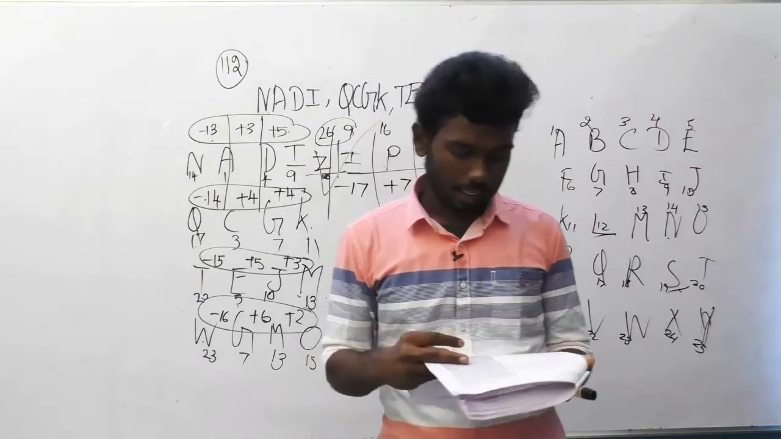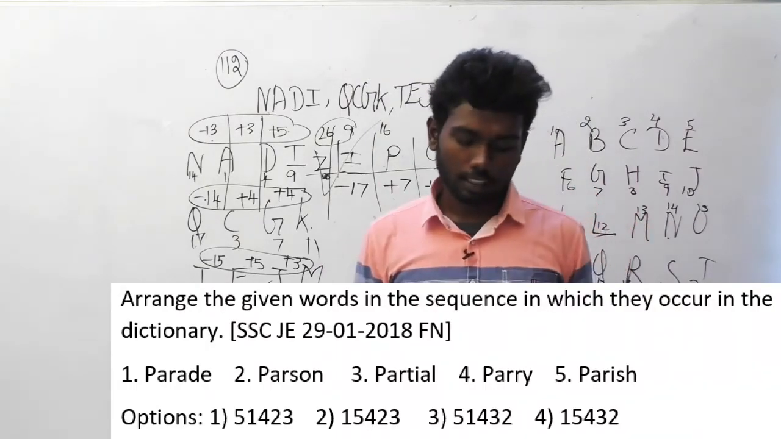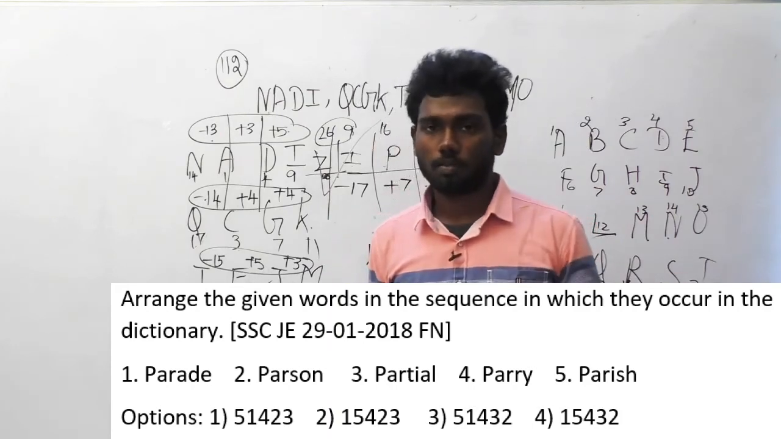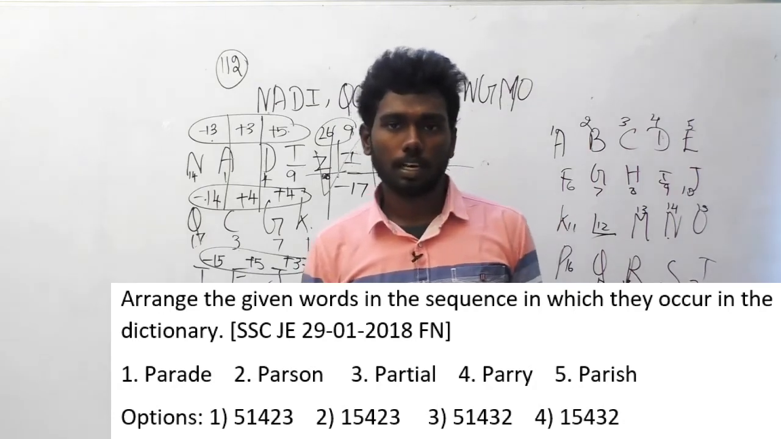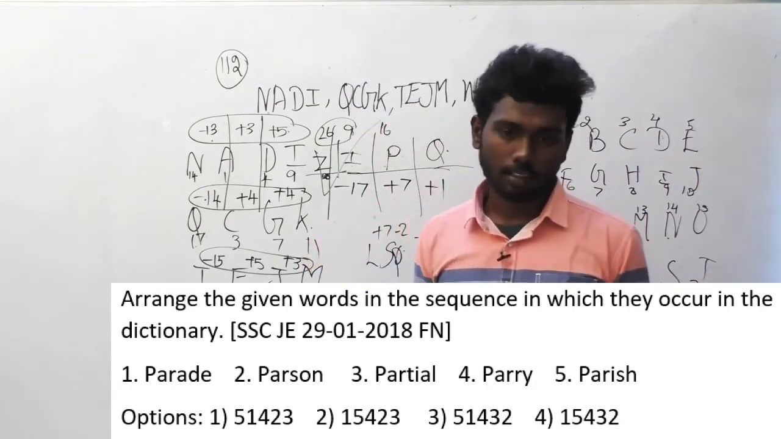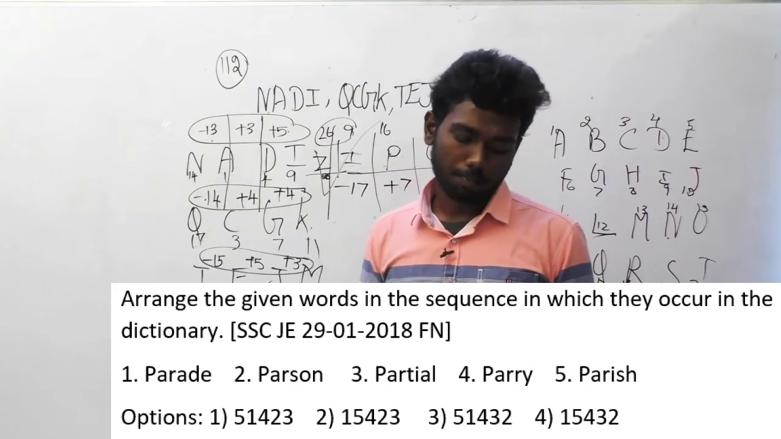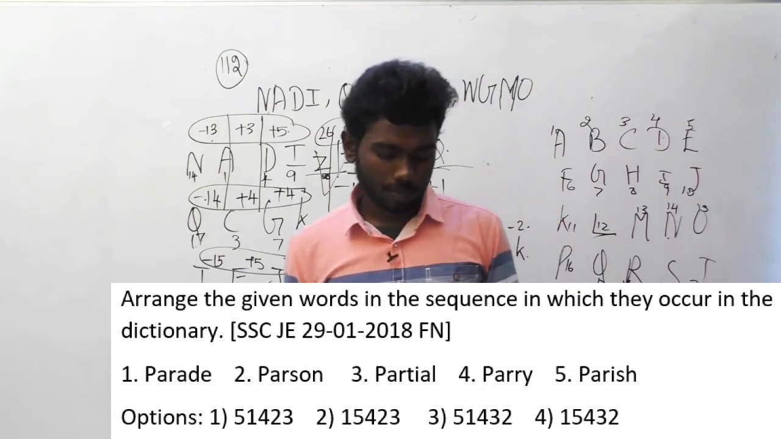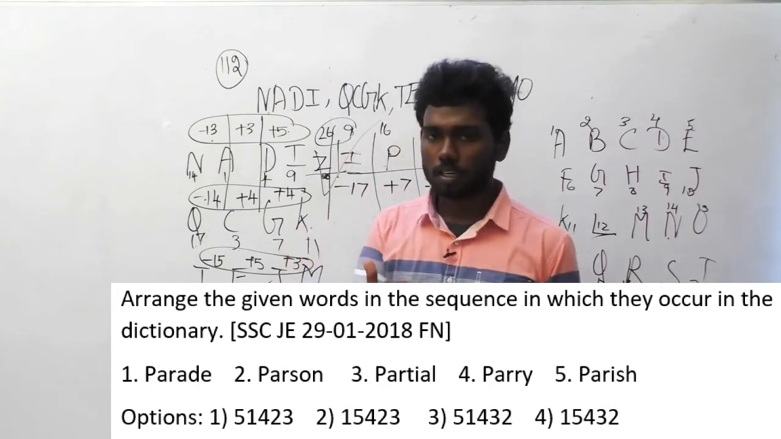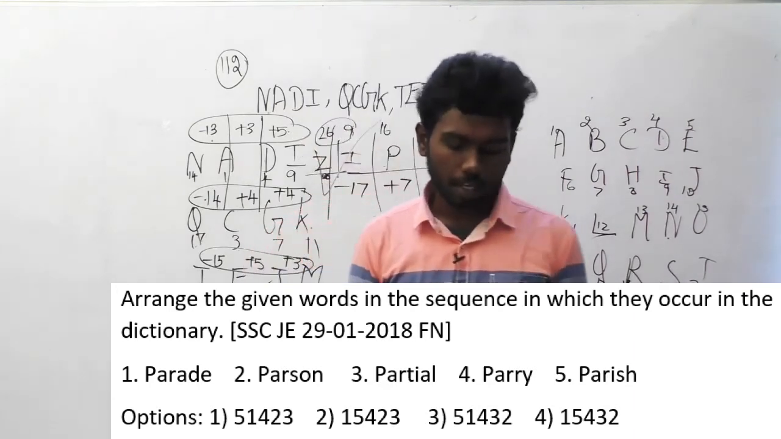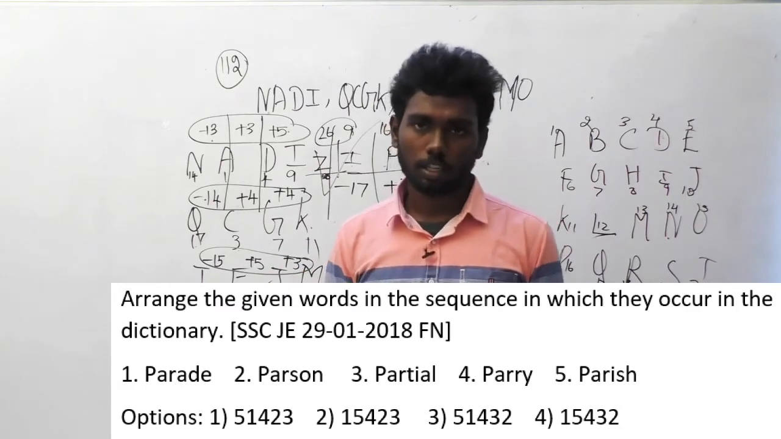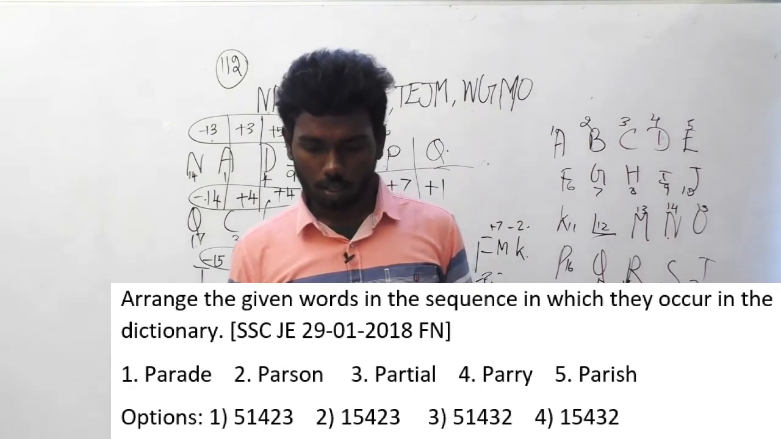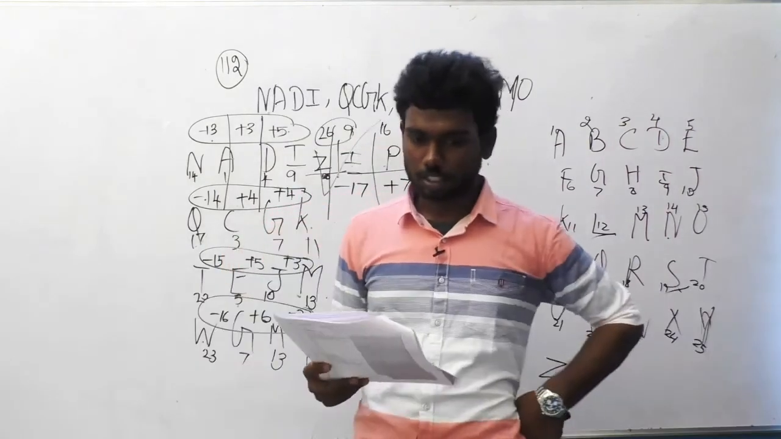Arrange the given words in the sequence in which they occur in the dictionary. It's like the previous question, we have solved many, and I will just read the alternatives and the answer. Parade, portion, partial, parry, Paris are the options here. If you solve the dictionary order, you will get option B, 15423. This is the answer for this. You can obviously solve and see. So I am moving on to the next question.